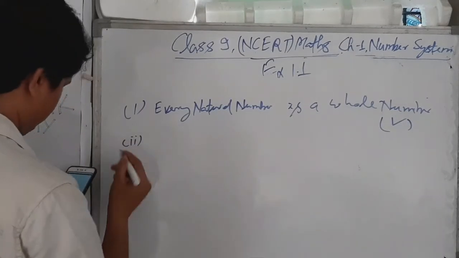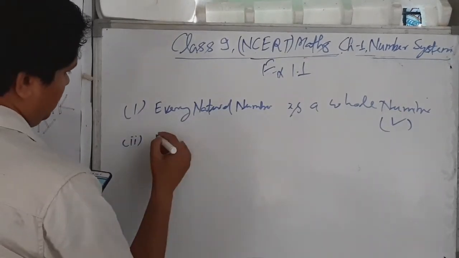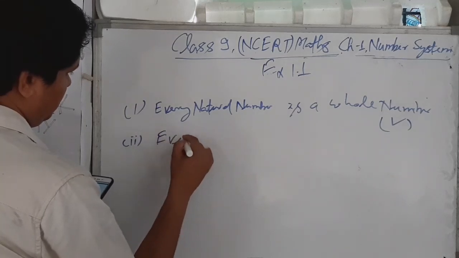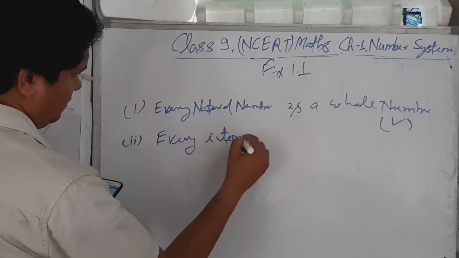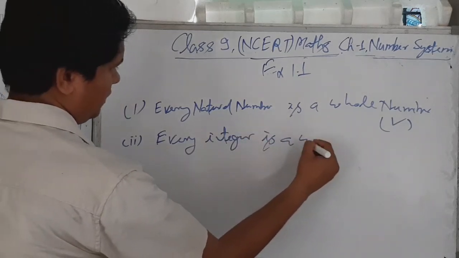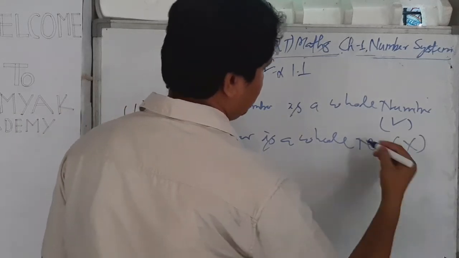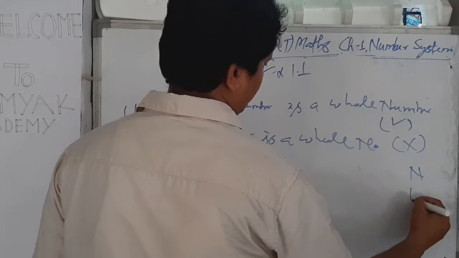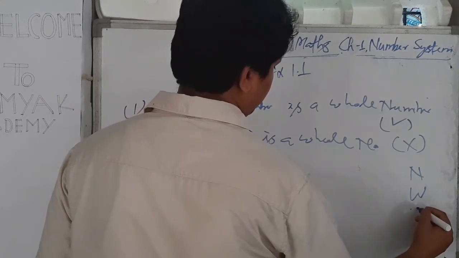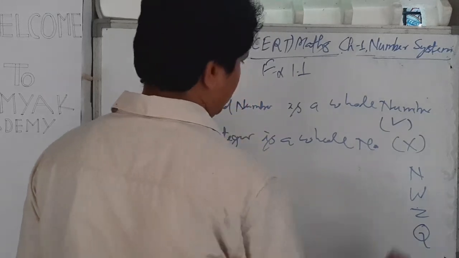And second, every integer is a whole number. This statement is false. Why? Because natural number, then whole number, then integers, then rational number.